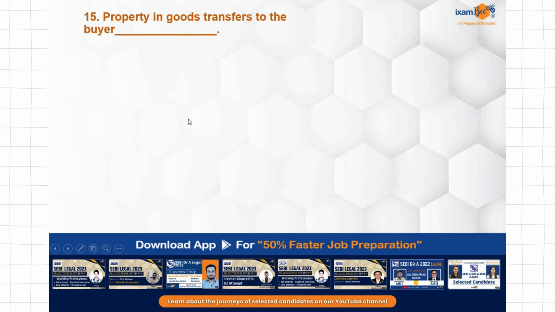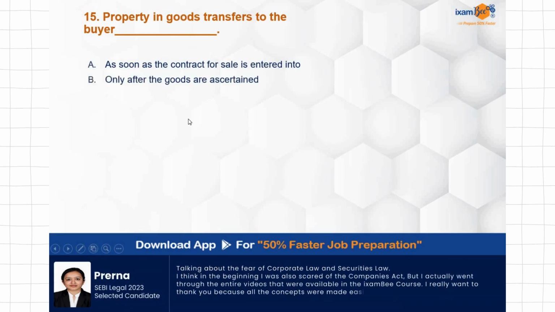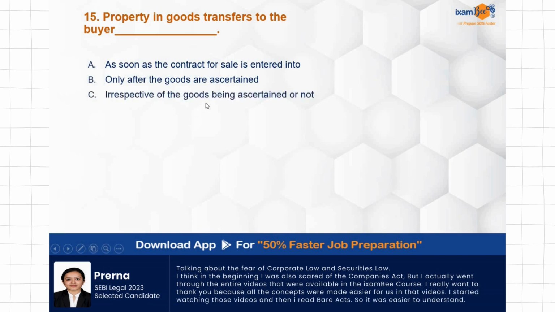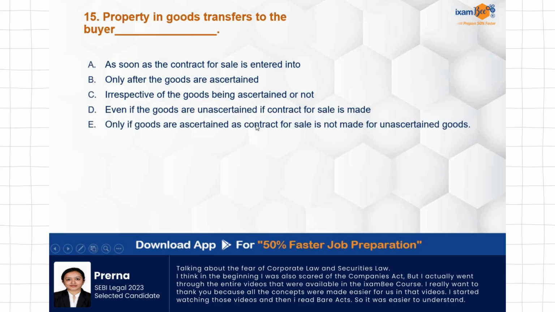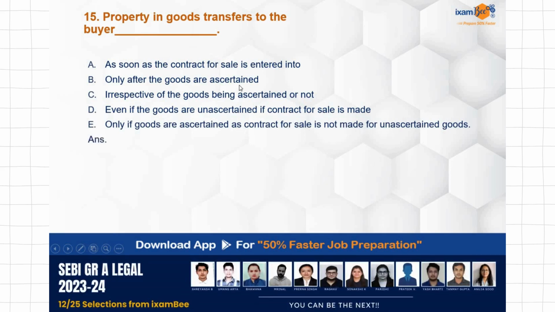Property in goods transfers to the buyer as soon as the contract for sale is entered into, only after the goods are ascertained, irrespective of the goods being ascertained or not. Even if the goods are unascertained, if contract for sale is made. Only if goods are ascertained, as contract for sale is not made for unascertained goods.